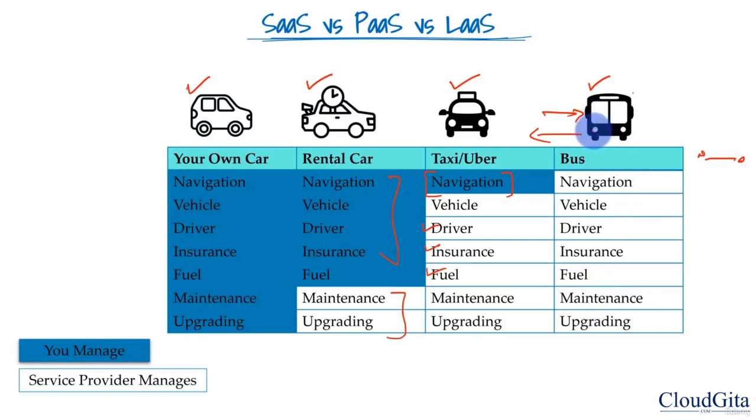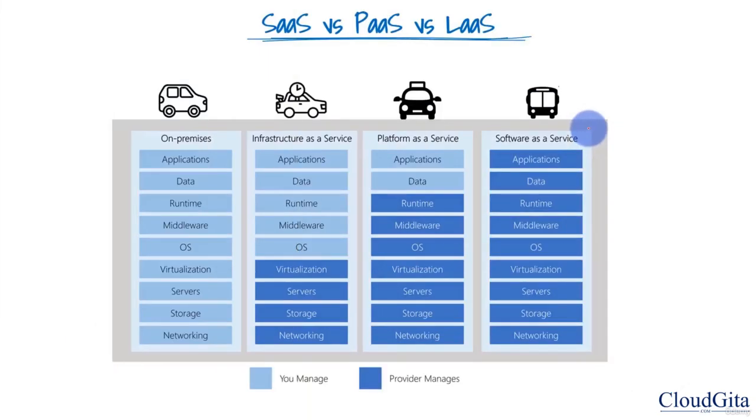Now, if we think about it from the cloud perspective, this is exactly how we have these three different services: infrastructure as a service, platform as a service, software as a service. Now, first of all, we have the on-premises. This is like owning our own car. That means this is our own premises data center and we are responsible for everything. We are responsible for our servers, storage, networking, security, what kind of operating system we want, when we want to have the patching, our application, data. So it's our own premises data center and we are responsible for each and everything.